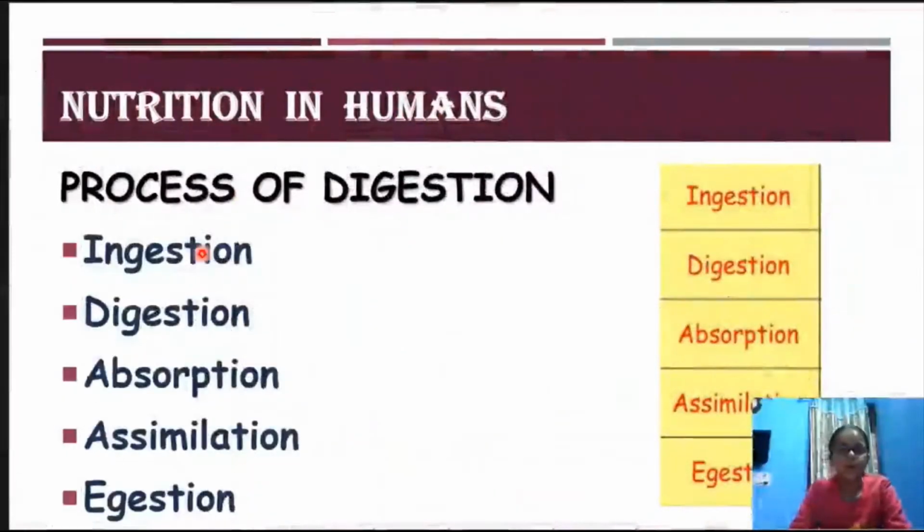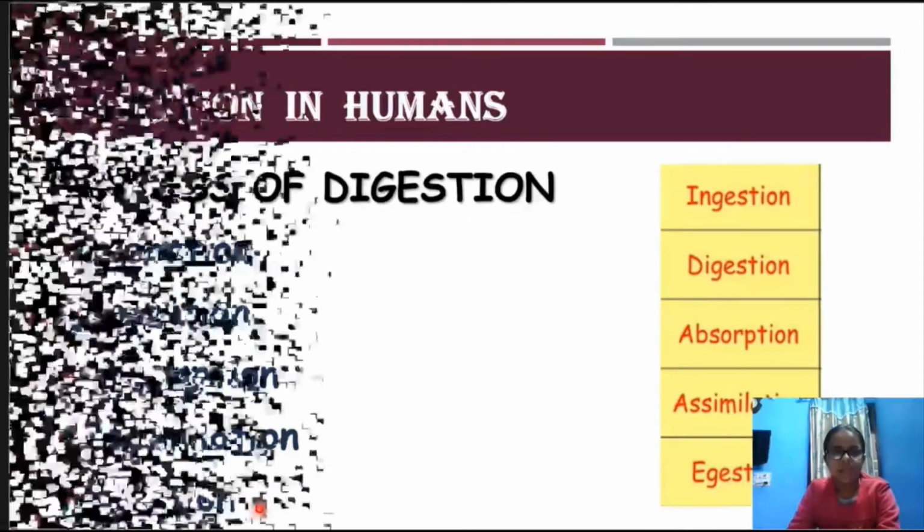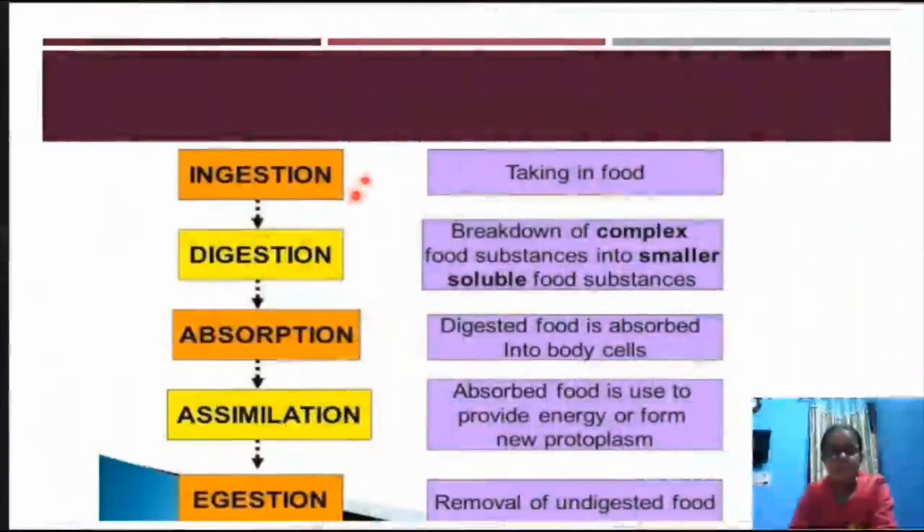Now we are going to learn the processes of digestion, that are ingestion, digestion, absorption, assimilation and egestion. So now let's understand these terms. First, ingestion. Ingestion is taking in of food, the food that is taken in with our mouth.